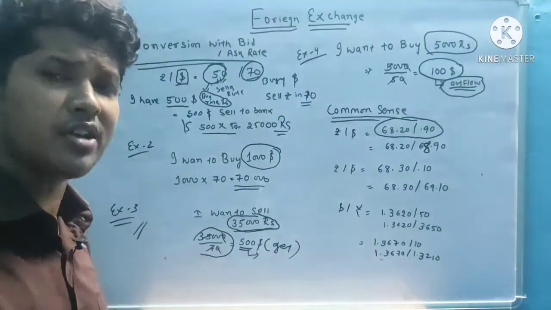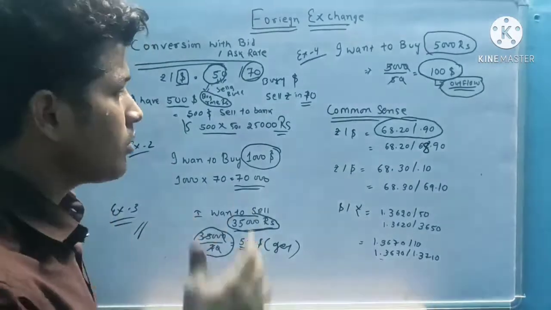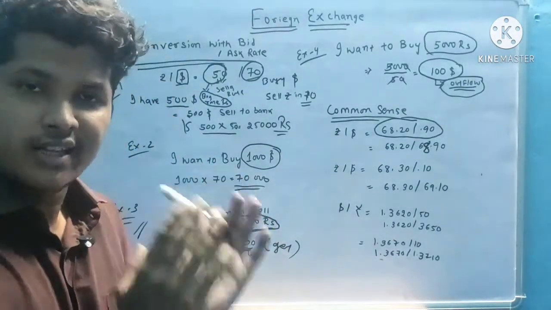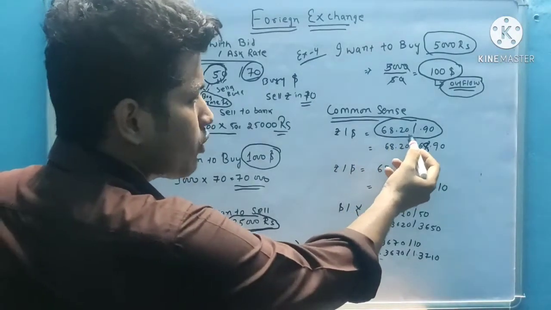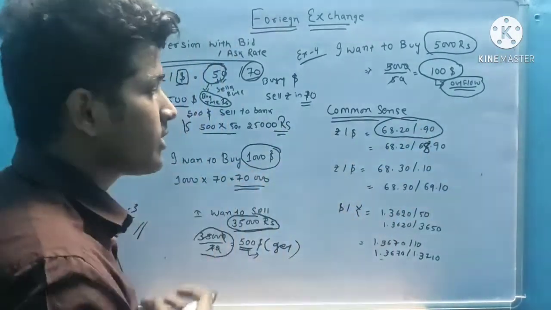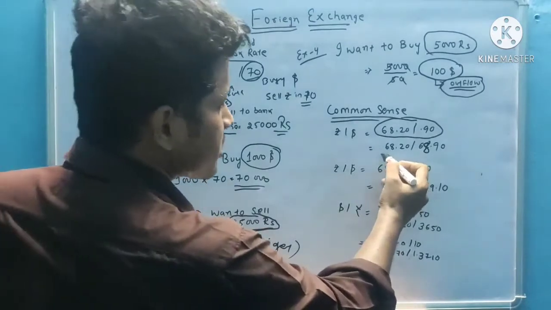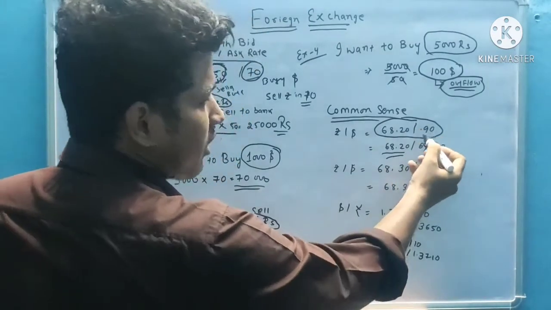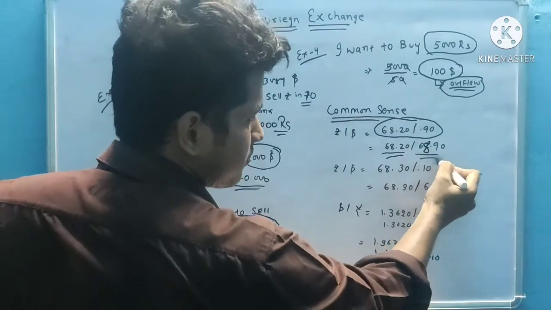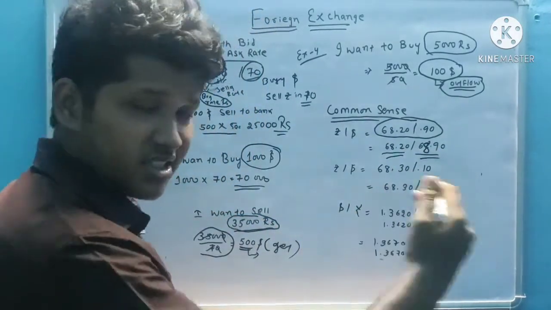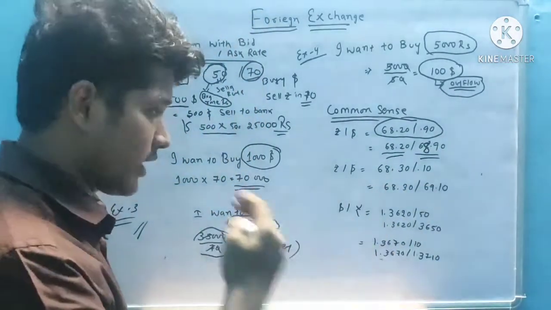In decimals it may sometimes be 1 or 2, so we always think it is a small difference. So if the question is given as 68.20 oblique 0.90, then what do we think? Always the ask rate is bigger, so 68.90. That is the ask rate, greater than the bid rate.